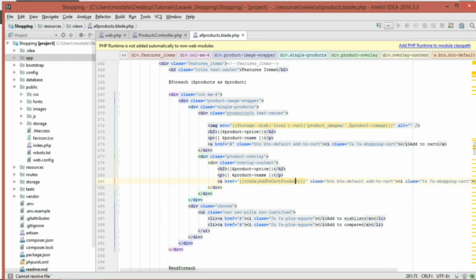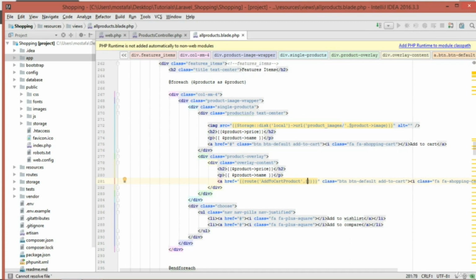And the other one, the second parameter, is an array. But before I do it, I need to add this inside, surrounded with single quotes, and then comma, and then the other parameter. The second parameter is the ID. We need to pass the ID of that product.